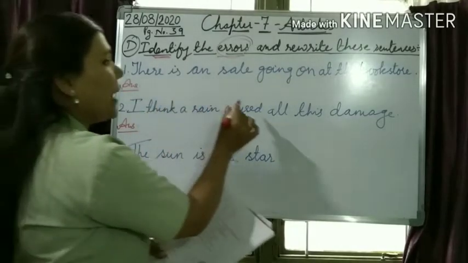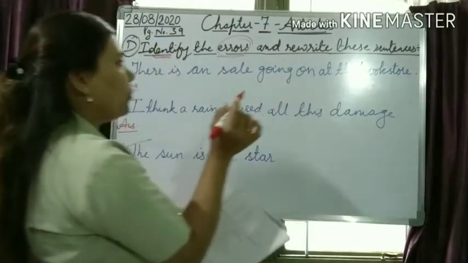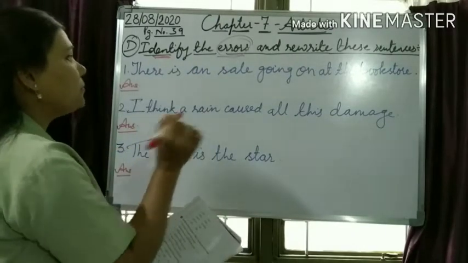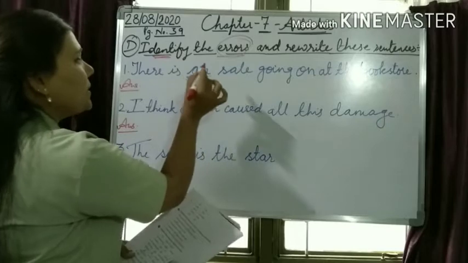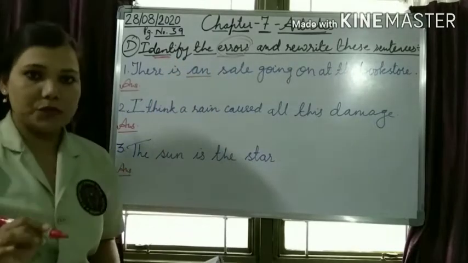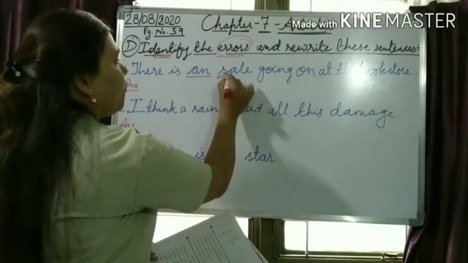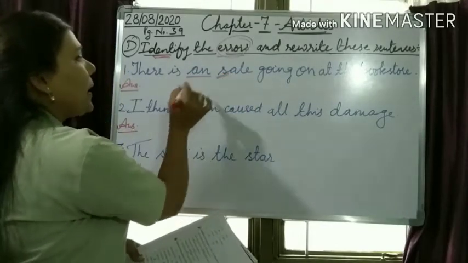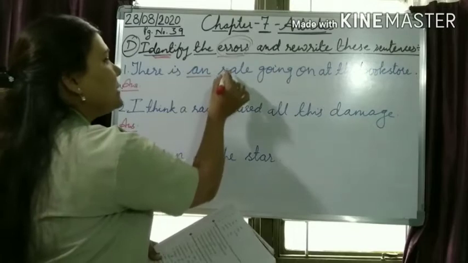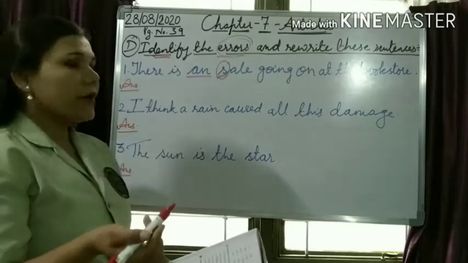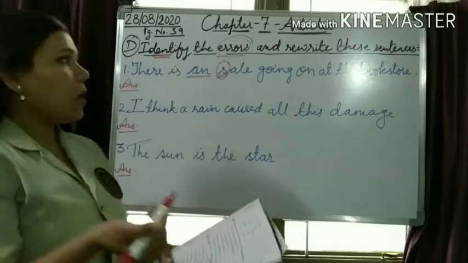There is an sale going on at the bookstore. See, where is the error? The article an is wrongly used here. Why? Because our noun is sale. Before sale, an is wrong, because sale begins with the letter S, which is a consonant sound.